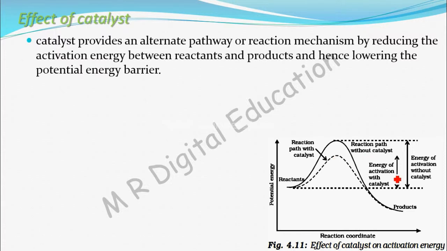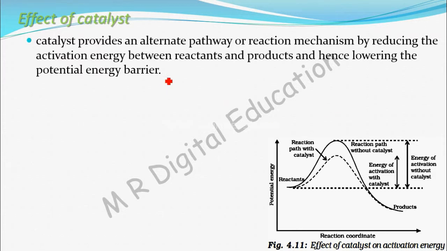See, if activation energy is low, rate of reaction is high, because lower activation energy means a very little amount of energy is required to start the reaction. So catalyst, by lowering the activation energy of the reactants, increases the rate or speed of the reaction. That's what this sentence says: catalyst will provide an alternate pathway or reaction mechanism by reducing the activation energy between reactants and product, hence lowering the potential energy barrier.